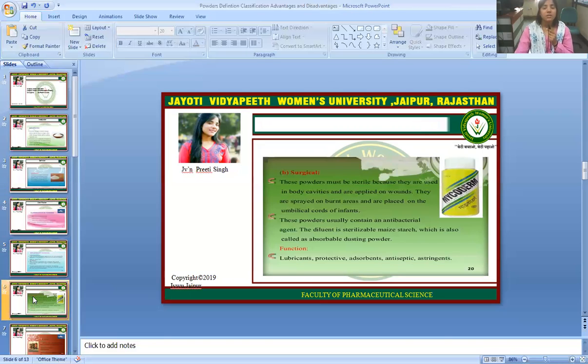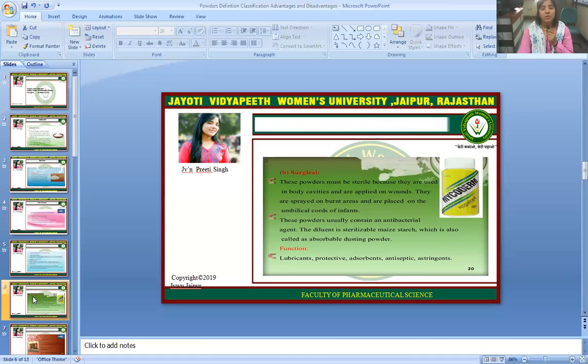So the surgicals: these powders must be sterile because they are used in body cavities and are applied on wounds. They are sprayed on burnt areas and are placed on the umbilical cords of infants.